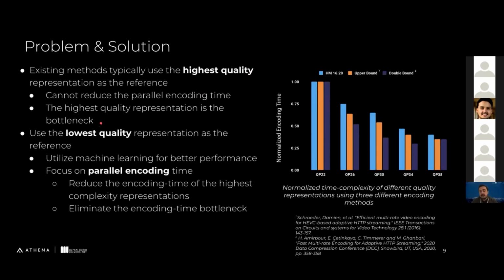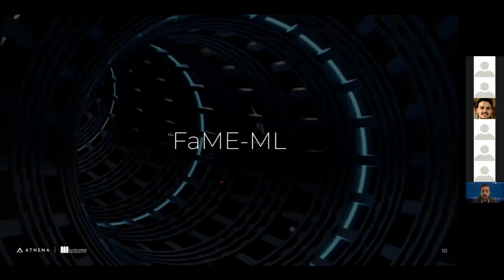And this is the problem that we want to address in our work. So here we use the lowest quality representation as the reference, because we want to reduce these complexities to a lower level so that we can improve parallel encoding time. And we are utilizing machine learning for better performance. So now I will talk about our method, which is FaME-ML.